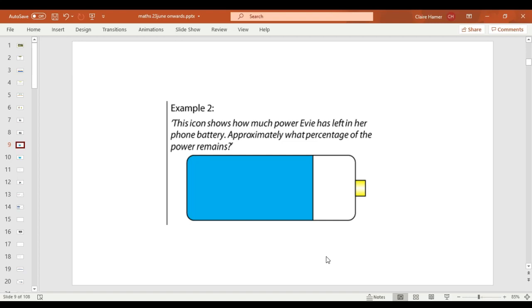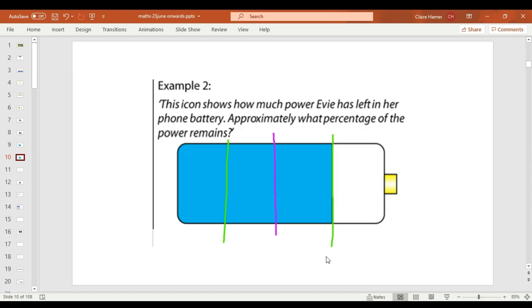Okay, I'm going to reveal my answer. So again, the pink line represents halfway, roughly. And the green lines, what do they represent? 4 equal parts? Quarters. So I actually think that Evie's got about 75% of the power remaining, sort of like 3/4. Looks like this whole power battery is 100%. I reckon something near to 75. Do you agree with me? Let me know afterwards.